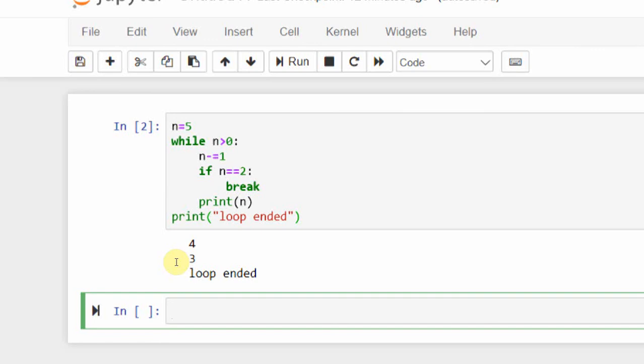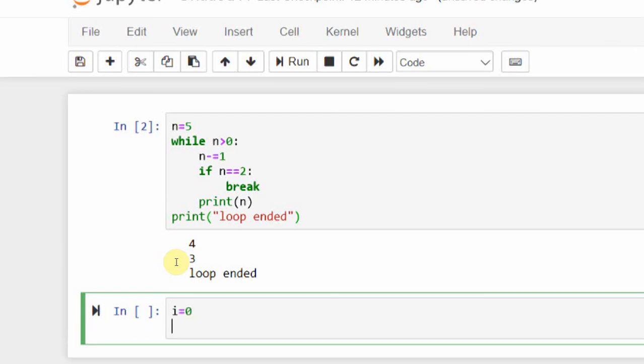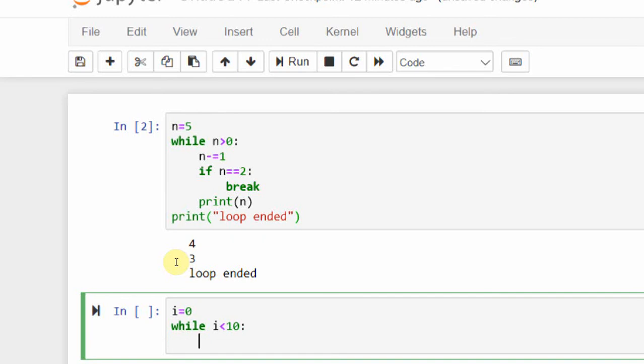Now let's have a look at the example. I'm taking i is equal to 0, while i less than 10. I'm taking i less than 10 because i is equal to 0, so obviously 0 is less than 10. Then it enters into the while loop and I'm incrementing the i value, i plus plus.